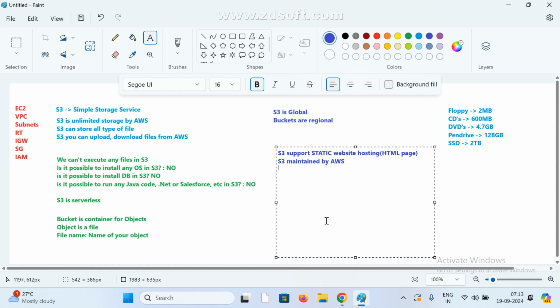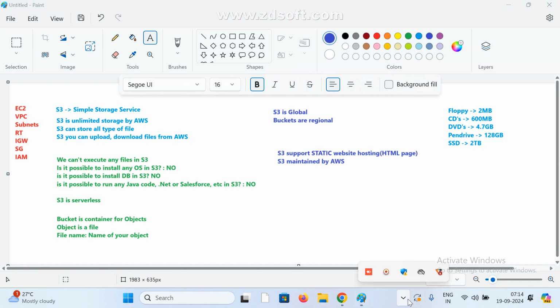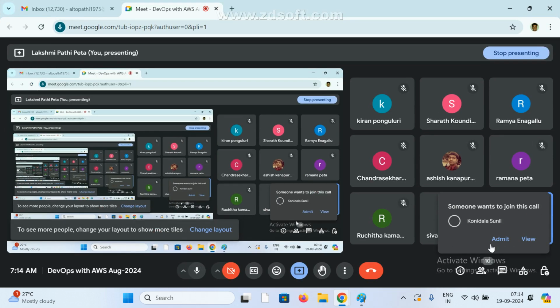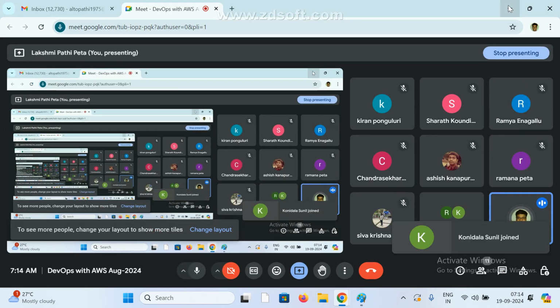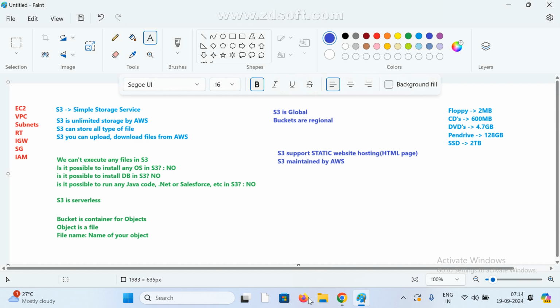And what type of files can we store? We can store any type of file. Locally we maintain things on floppy, CDs, DVDs, pen drives and so on. In the same way, S3 is also one type of storage. Here we can store any type of data, whatever we want. So these are some of the basics.